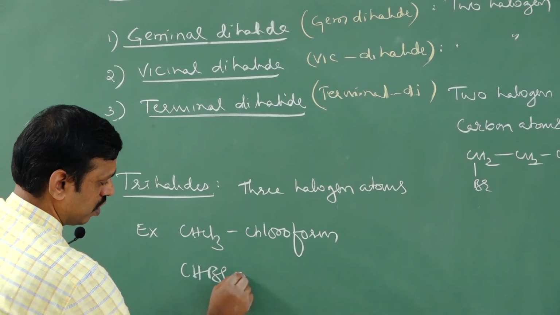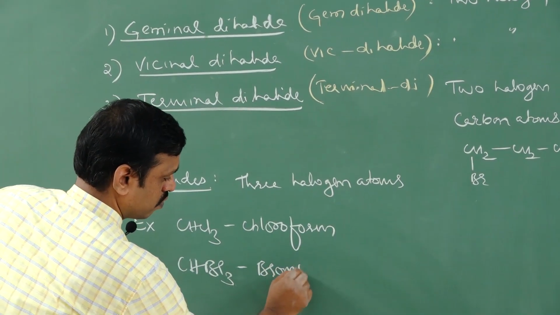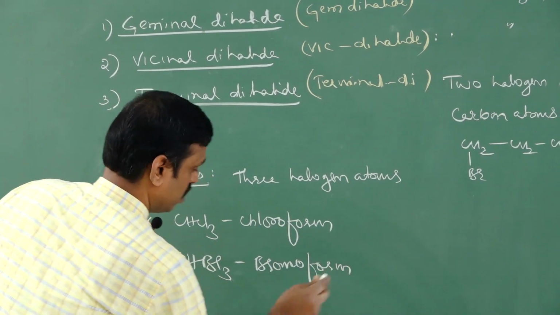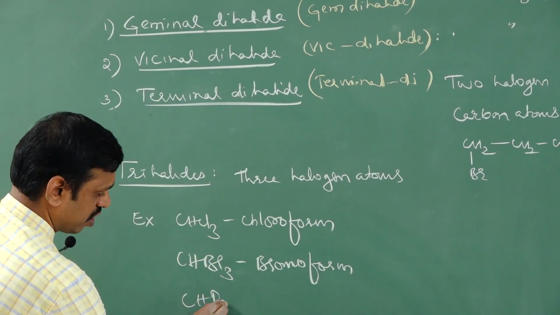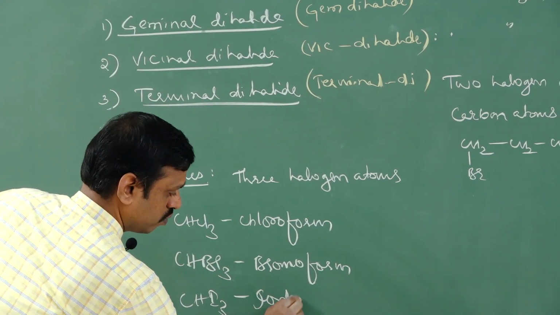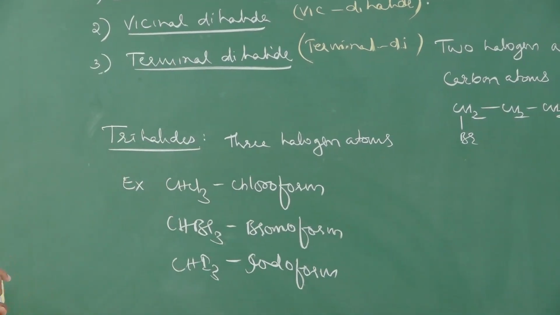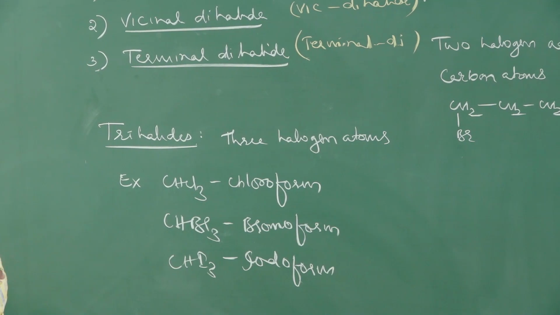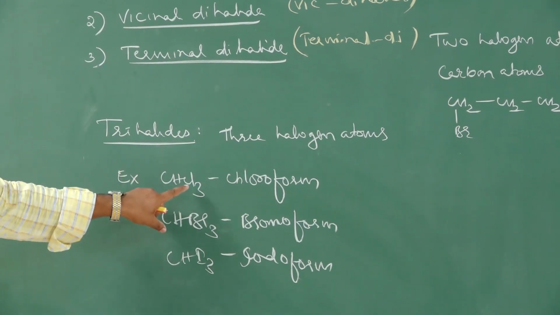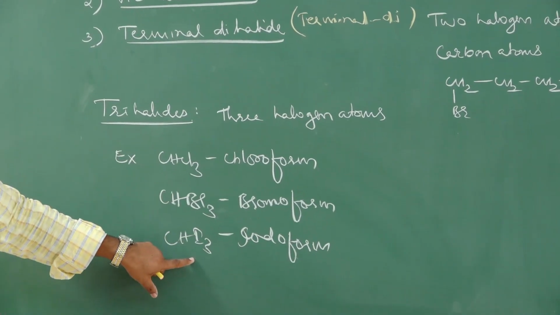CHBr3 is bromoform. Next, CHI3 is called iodoform. So therefore, chloroform, bromoform, iodoform are examples for trihaloalkanes. They contain 3 halogens: 3 chlorine, 3 bromine, 3 iodine.